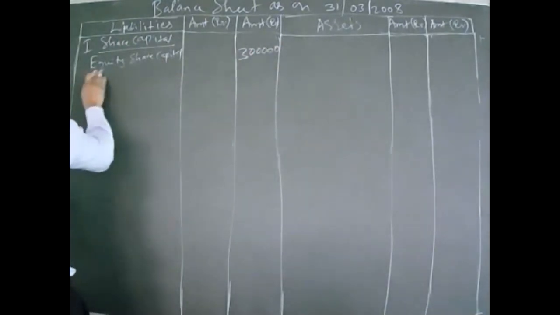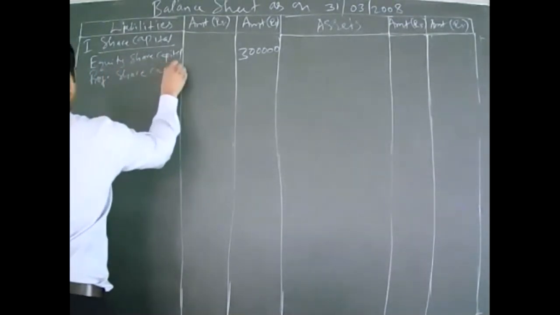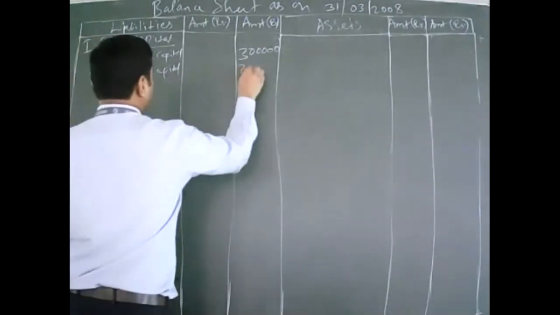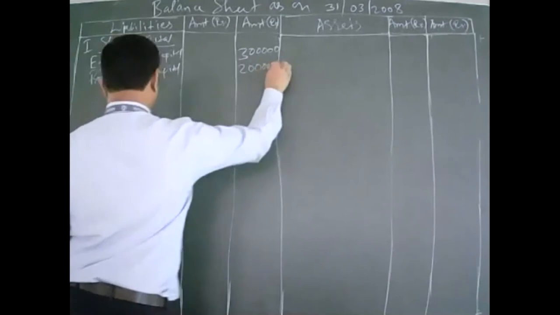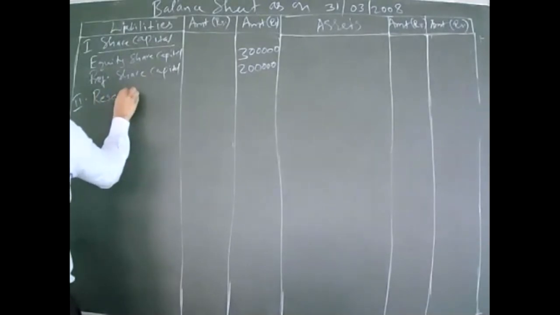Then preference share capital. How much? 2 lakhs. Okay. And then second is reserves and surplus.